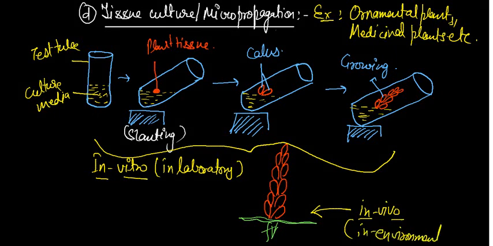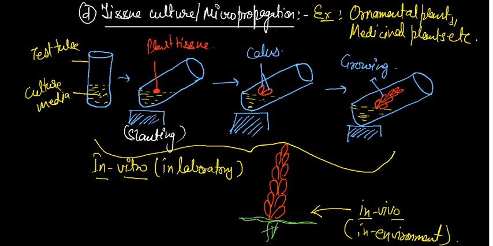Okay, so if the question arises what is callus, you have to simply write that the structure which we obtain in the process of tissue culture, the first structure, is called callus. It is obtained in in vitro condition. So this answer should be totally correct. This is the way to easily obtain maximum ornamental or medicinal plants in the simplest way. This one is most important.